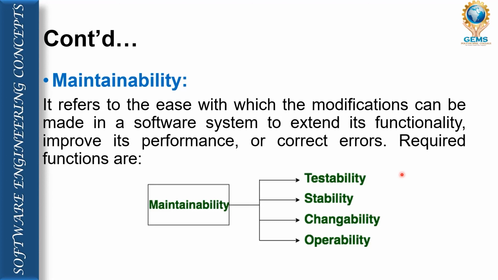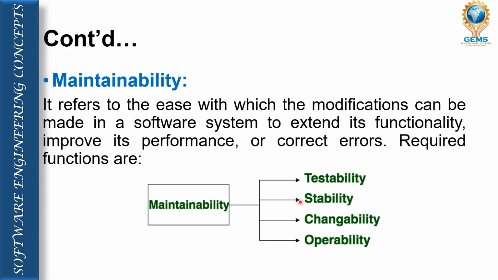We have to call an expert person, and only the expert can make any changes, and then only we are able to work on the software. So in that case, the maintenance of the software is very difficult. So maintainability talks about the performance and how easily we are able to maintain or modify the software if we need, as per our requirement.